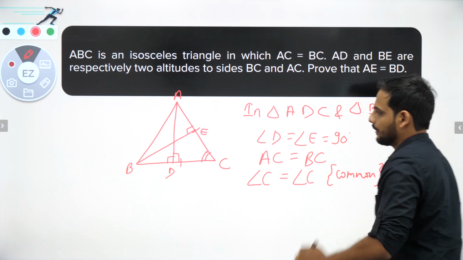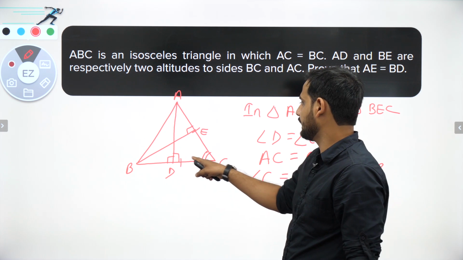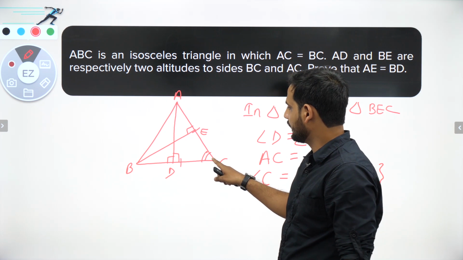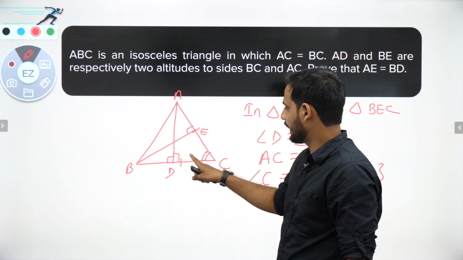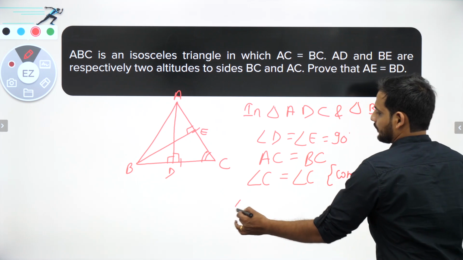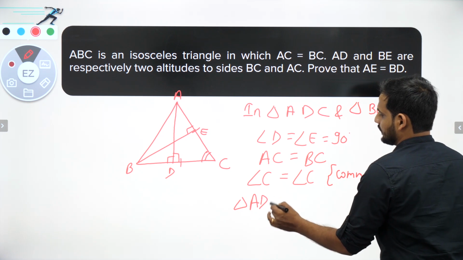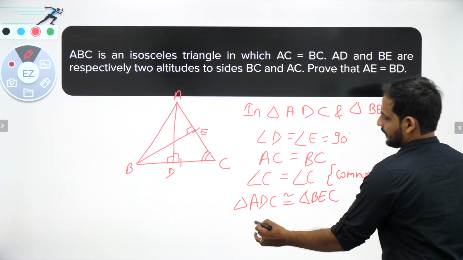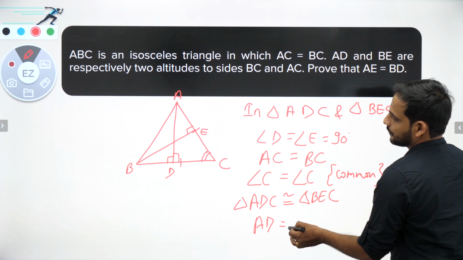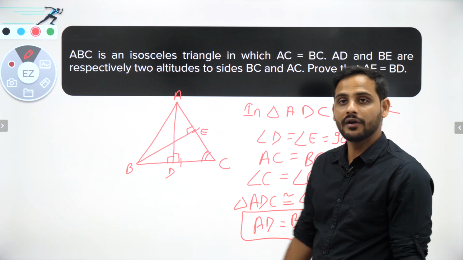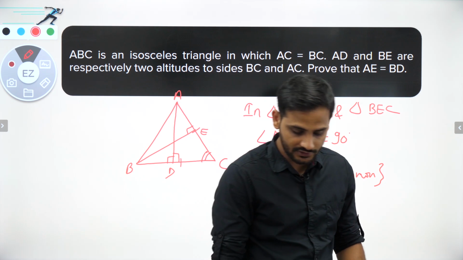Okay bachcho, so now as you can see, by angle-side, and here also by angle and then side, I can say both the triangles are congruent. So triangle ADC is congruent to triangle BEC, and now I can say, sir, AD is equal to BE by CPCT.